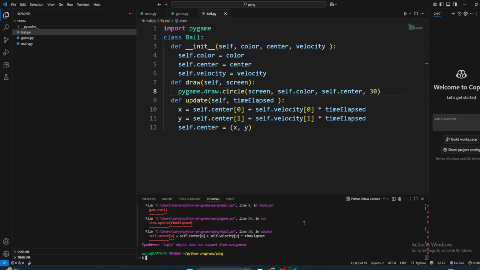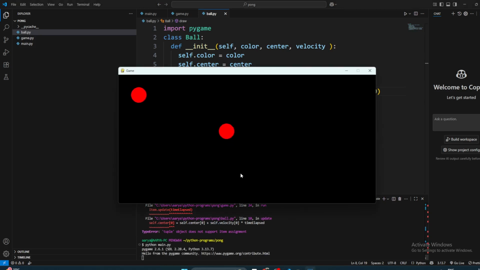Okay, so now we're going to give it a try. And yes, it works. So that's how it looks. It's going by itself. This looks more like a TV show than a game. Yeah, we need to build more functionality.